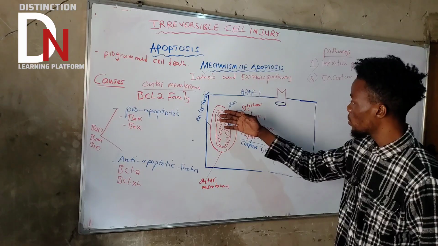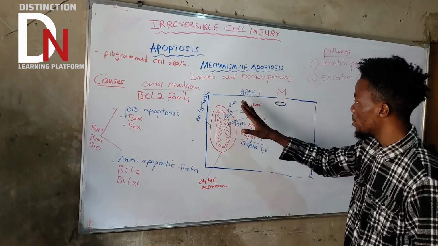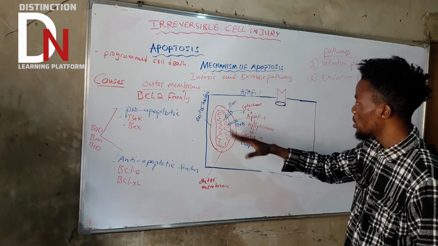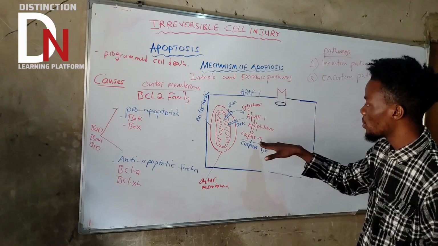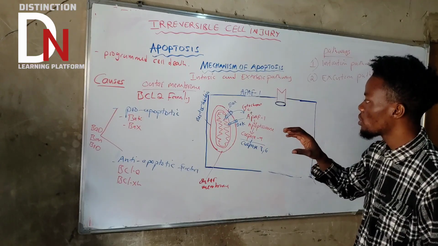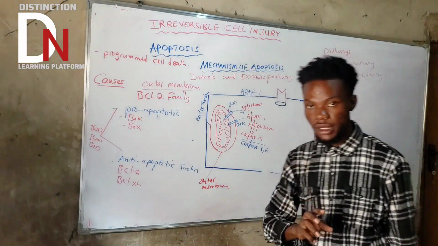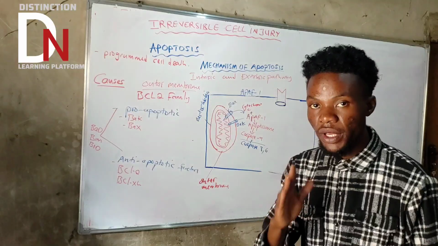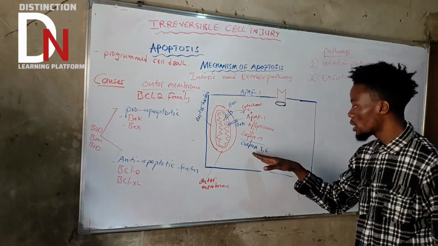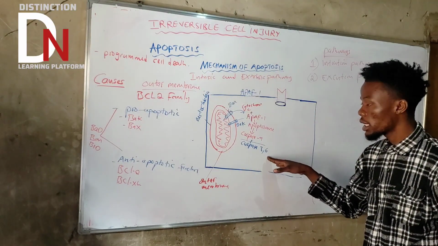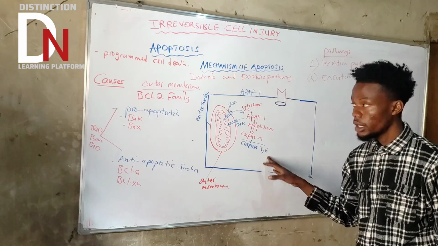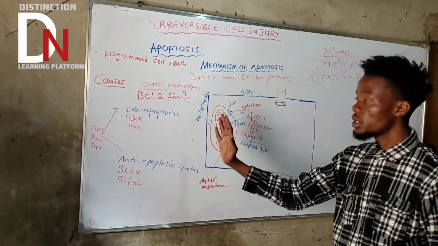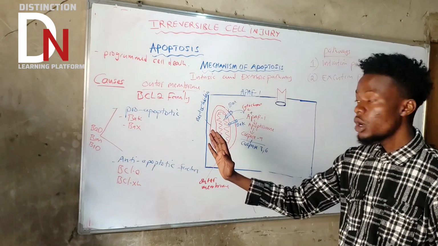Starting from the mitochondria, everything that happened, forming pores, up to activation of caspase, that is the initiation phase. The execution phase starts with activation of caspase 3 and caspase 6. Basically, we are talking about the intrinsic pathway or mitochondrial pathway.